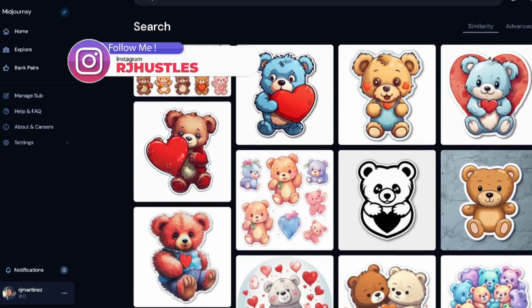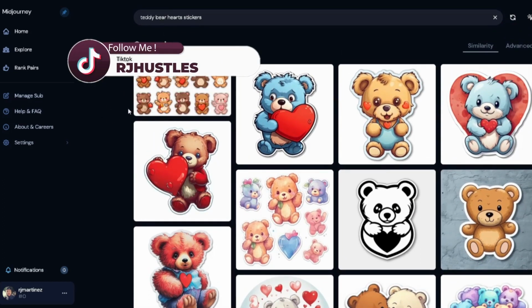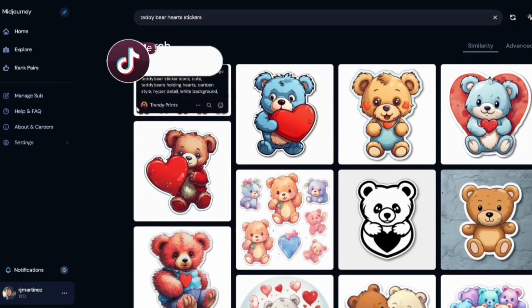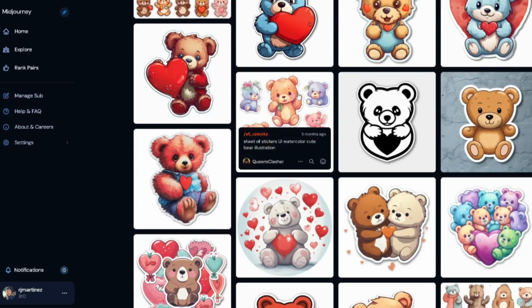Look at this, really good idea. Teddy bears, heart stickers. You can literally cut out every single one of these teddy bears and turn it into each individual design, just editing out the background of each one and separating them all, so you'll have a total of 10 different designs right there. Or you can add them all together and put that as one design onto Redbubble. That's one way to increase your sales on Redbubble.